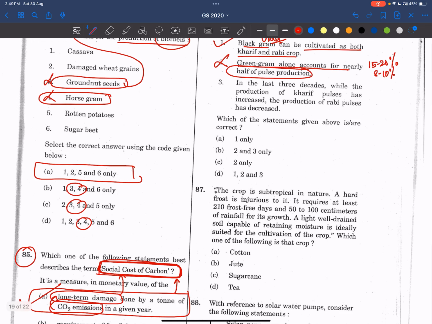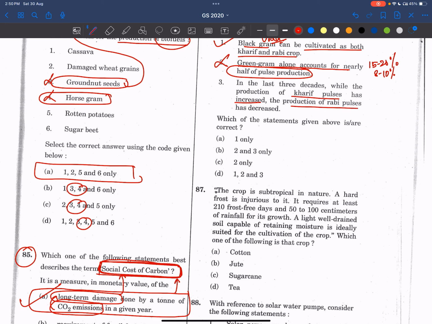Now let's go to the third statement. In the last 3 decades, while the production of kharif pulses has increased, production of rabi pulses has decreased. See here, in kharif pulses there is an increase, and also in the production of rabi pulses there is an increase. So even this statement is also wrong.